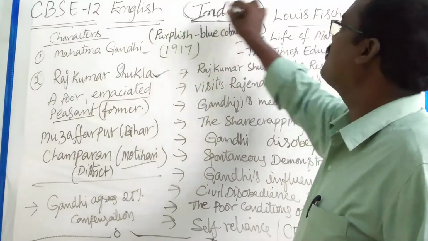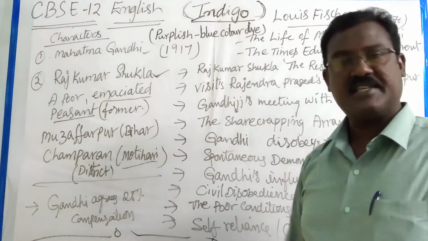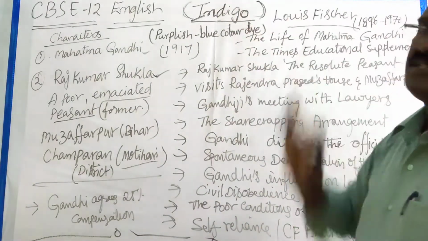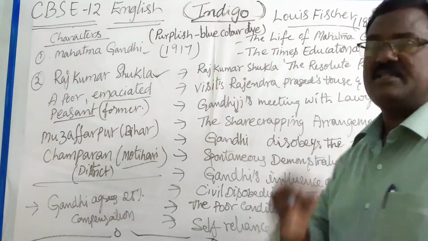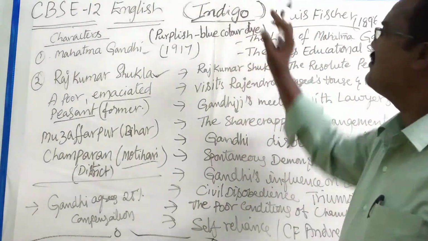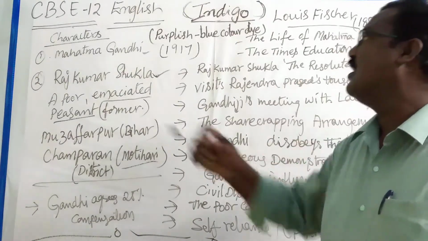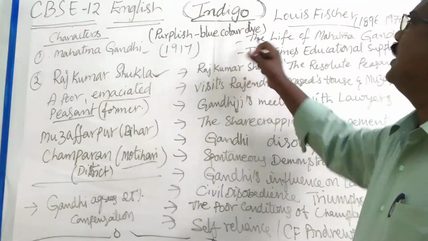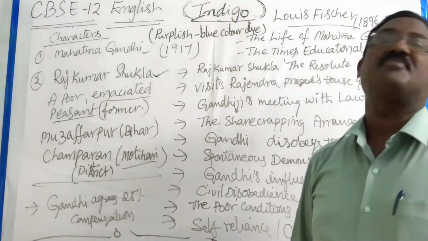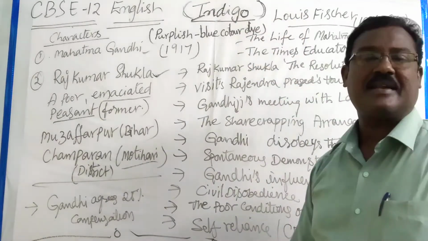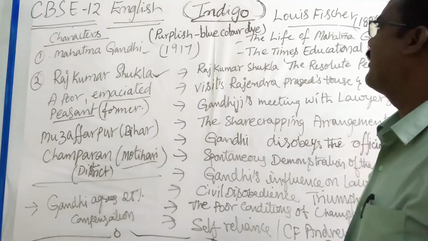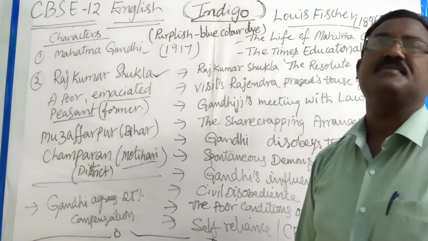First of all, we come to the title of the lesson, Indigo. Indigo is nothing but the name of the crop, means plants. It is the name of the plant from which purplish blue color dye is formed. At that time, this blue color dye had a great reputation.